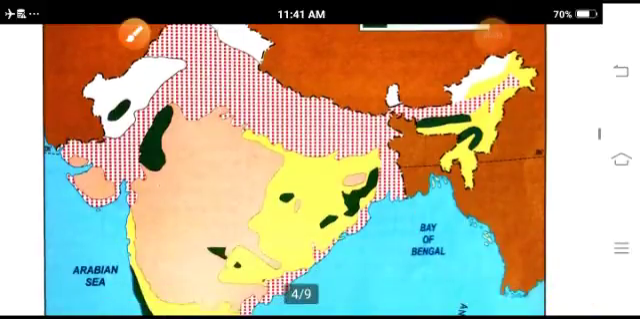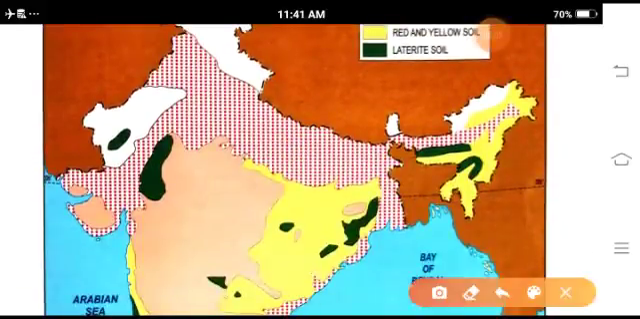Now I will show you on the map where the soils are found. In the Gangetic Plains area, alluvial soils are found where the rivers flow. In some other regions, black soils are found, in Gujarat and some parts of Maharashtra. Red soil is found in the northeastern part, like in Assam, and the southeastern part. Laterite soil is especially found in the Assam area, which is beneficial for tea and coffee.